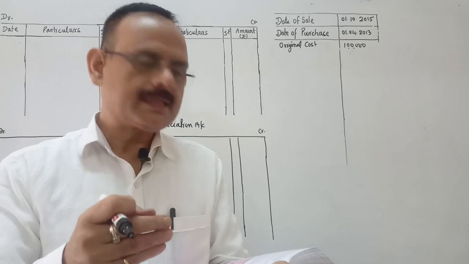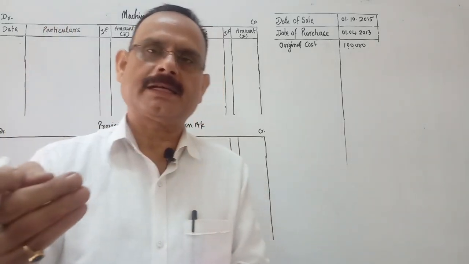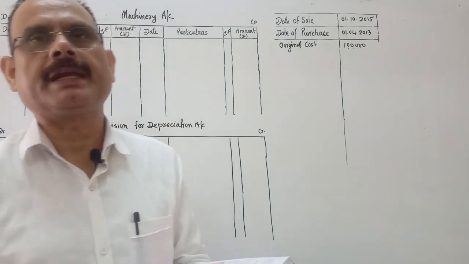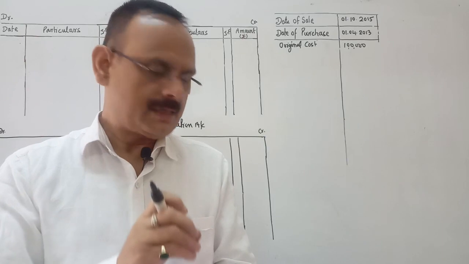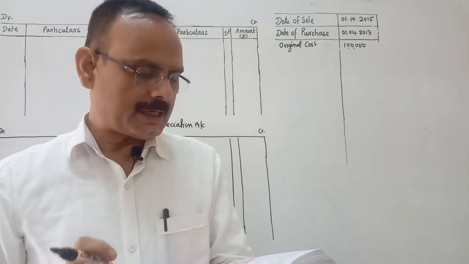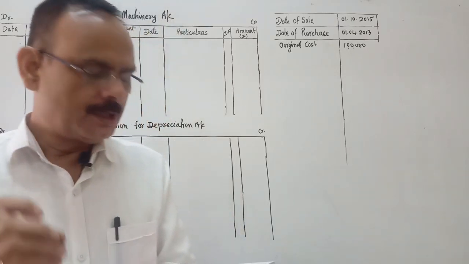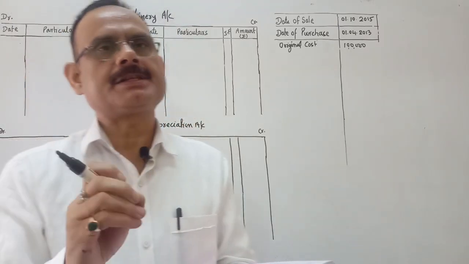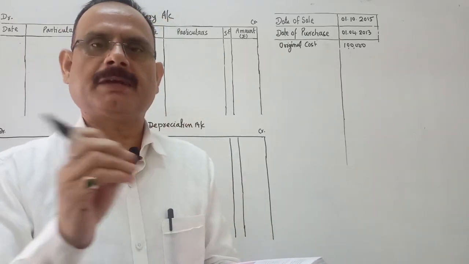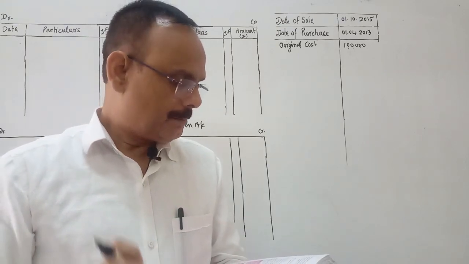When it is given that you are given the following balances on 1st April 2015, it means it's an opening balance. So machinery account is 5 lakhs and provision for depreciation account is 1,16,000. These are the balances on 1st April 2015. So these are the opening balances for the 2015-16 financial year, which are given in the question.